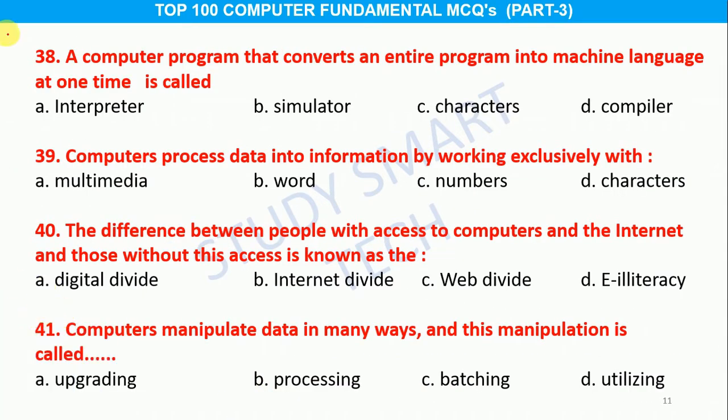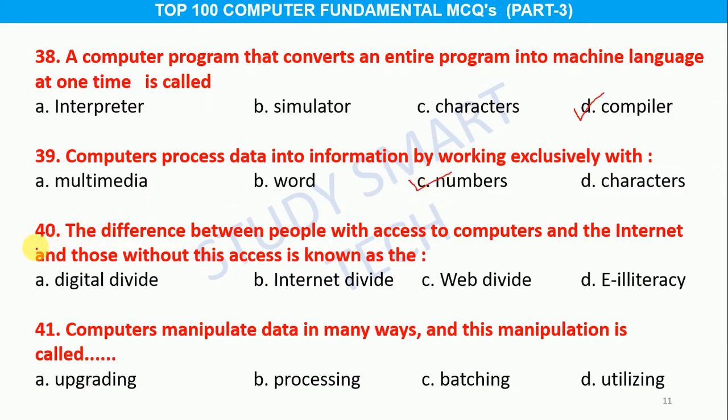Question number 38. A computer program that converts an entire program into machine language at one time is called option A interpreter, B simulator, C characters, D compiler, and the correct answer is option D compiler. Question number 39. Computers process data into information by working exclusively with option A multimedia, B word, C numbers, D characters, and the correct answer is option C numbers.